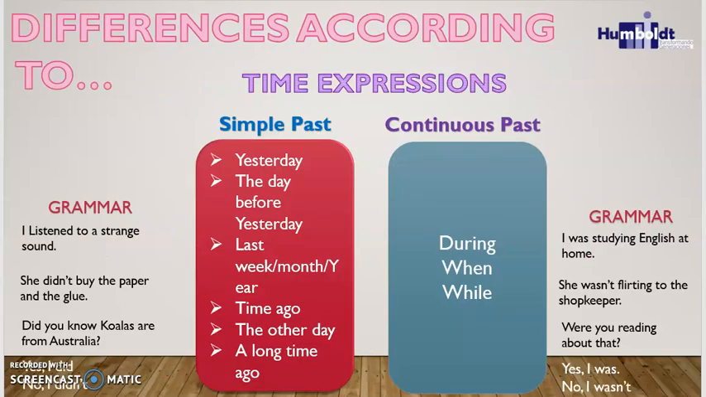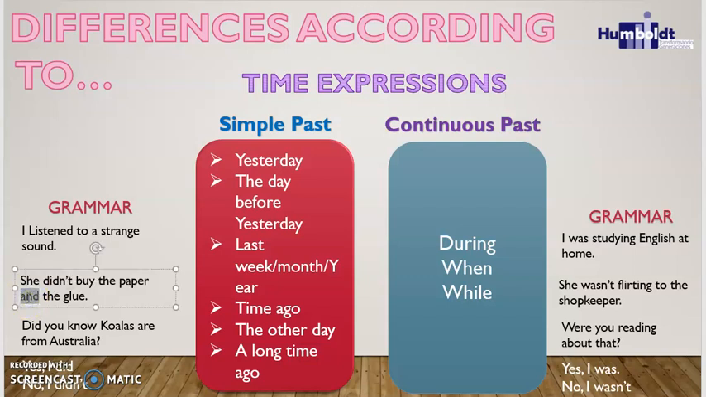So, let's analyze the differences according to the time expression. This is the same way as the last topic, but here we are going to analyze the simple past and the continuous past. So, according to the grammar of the simple past, we have some examples. This is an example of a positive sentence. It says, I listened to a strange sound. Yo escuché un extraño sonido. Now, let's analyze the negative example. It is, she didn't buy the paper and the glue. Ella no compró el papel y el pegamento.